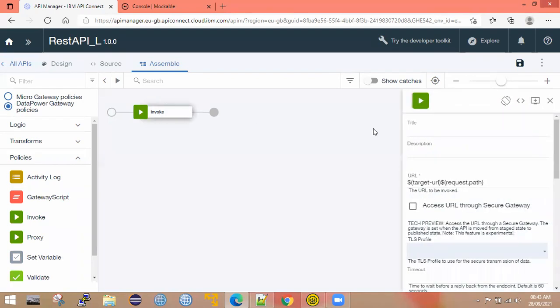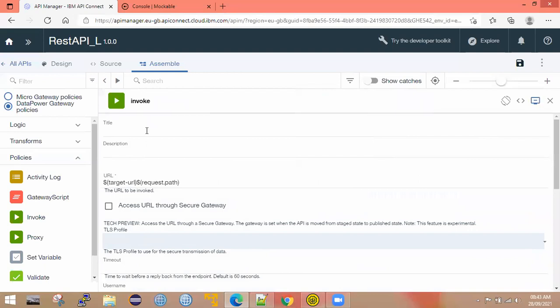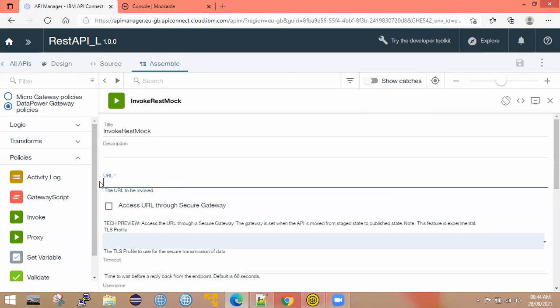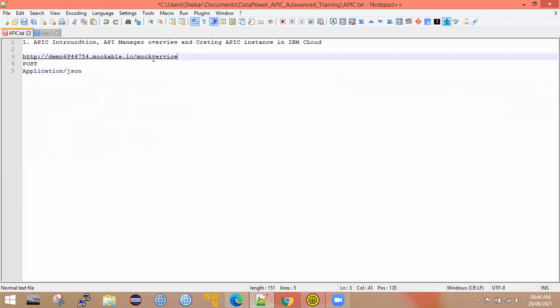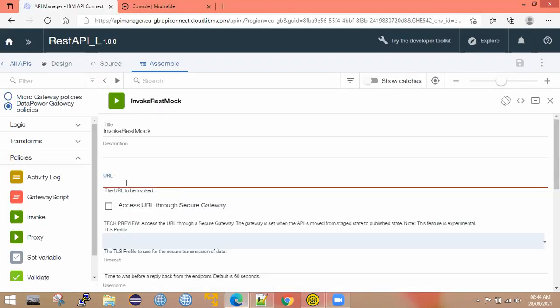We need to configure it as per the requirement. By default, the title of the policy would be the policy name. Since it is an invoke policy, the title would be the policy name. Let me name it invoke rest mark. If you want to put some description, you can put it here. In the URL, you need to mention which URL you want to invoke. This is my URL, so I copied the URL and mentioned it over here.